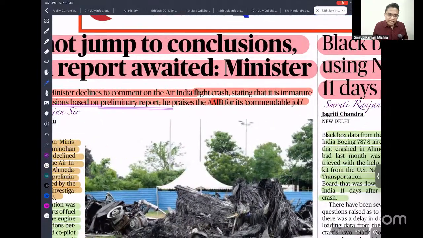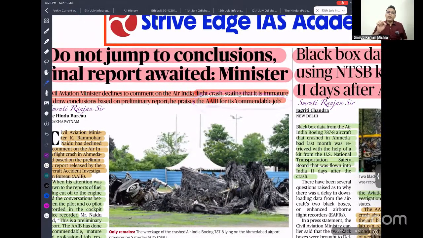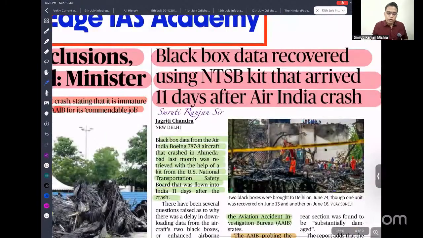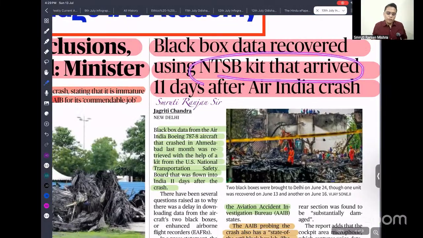He praised the Aircraft Accident Investigation Bureau for a commendable job, because for the first time we are able to investigate the accident of an aircraft. Before that we didn't have any capability. This is the first instance. So next is black box data recovered using an NTSB kit that arrived 11 days after the Air India crash. So this cable we have taken from the USA.